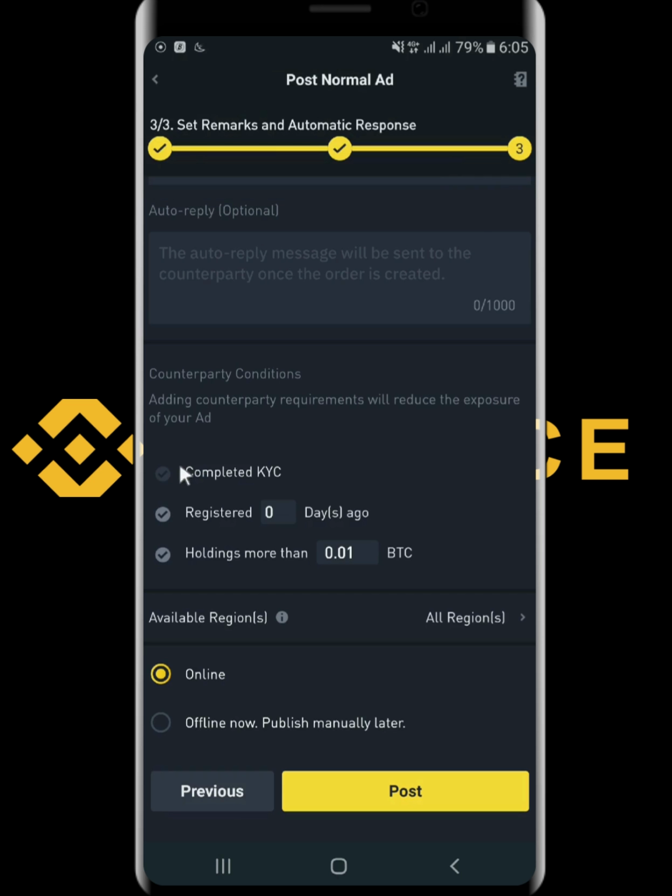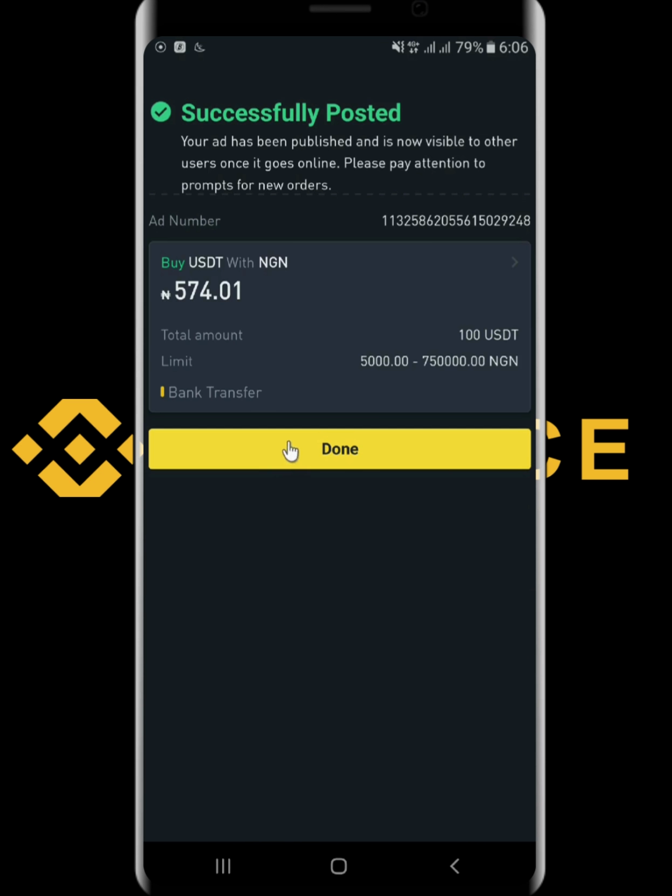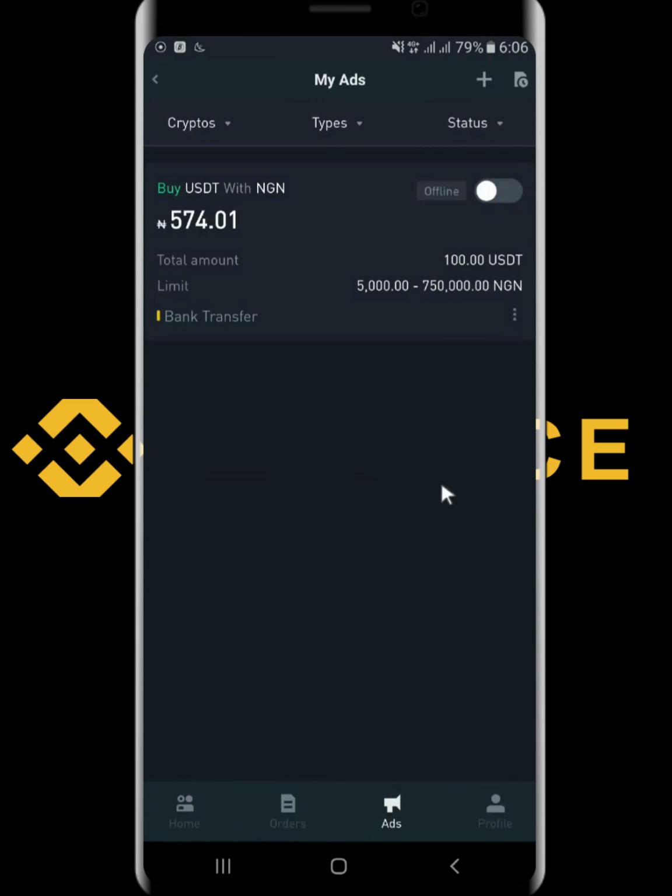And then once you've done that, you have the option to either post it online, or you can go ahead and say offline now, publish it manually. Mostly I will want to use the offline now, publish it manually. Then I click on post ad. Once you click on post ads, right, you will click on done. So the ad is right here. All I have to do, if I want to allow this advertisement to go ahead, I will just click on this to turn on the advertisement, and then it will be live and you will see it right away.